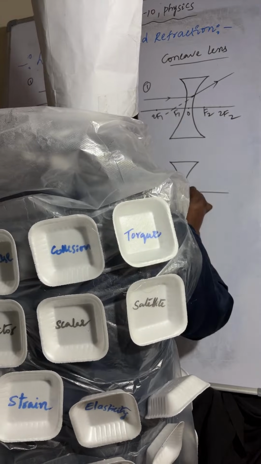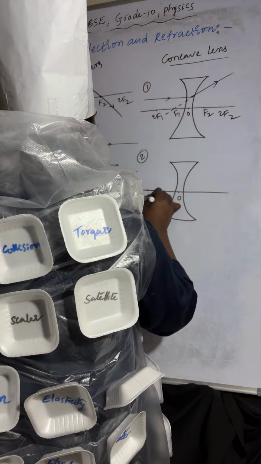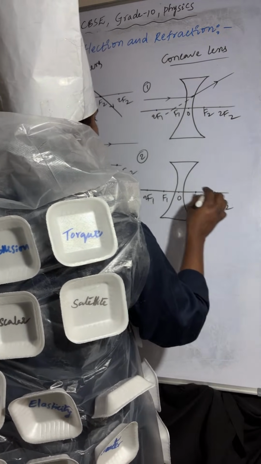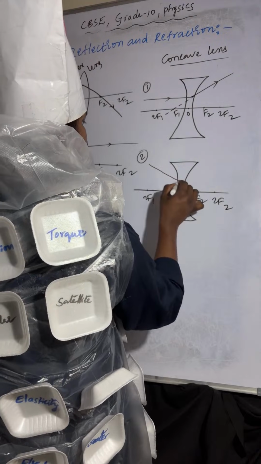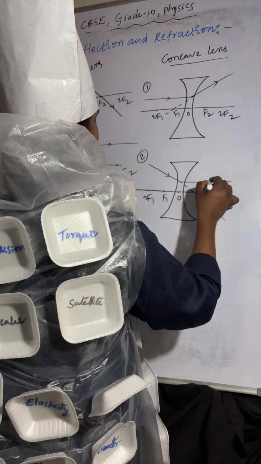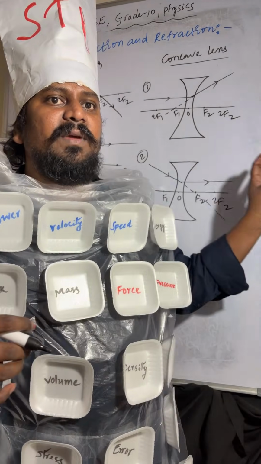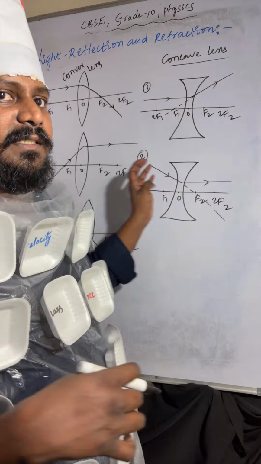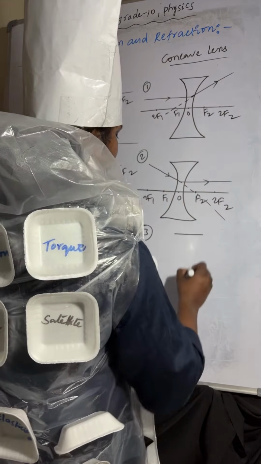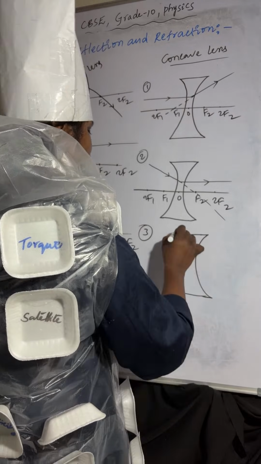So optic center, F1, 2F1, F2, 2F2. Light rays passing through focus. After refraction, it will become parallel to the principal axis. And coming to the third one, light rays passing through optic center.